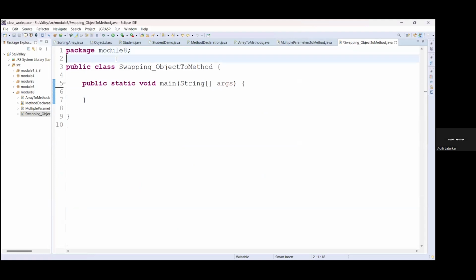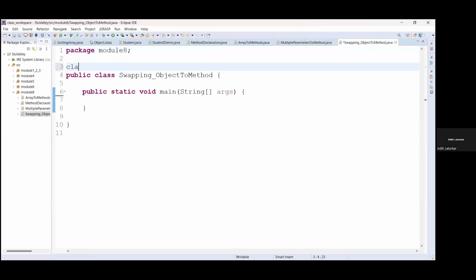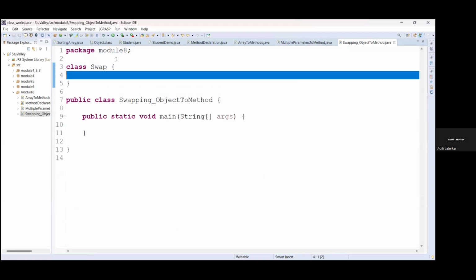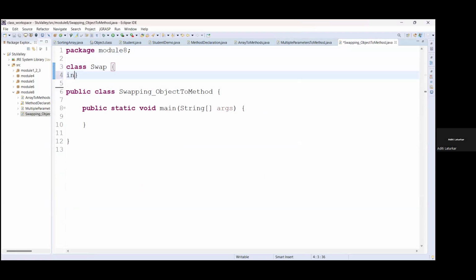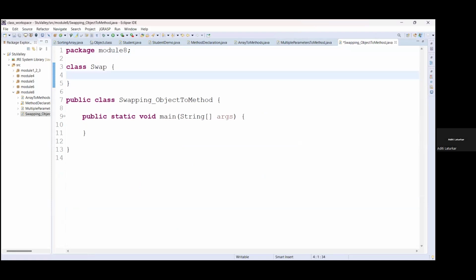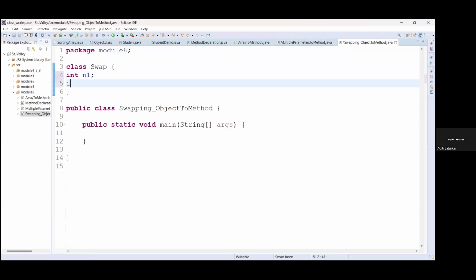So here we will create one more class, suppose swap. This class has two instance variables, int n1 and int n2. This is only the class where we are setting the values.